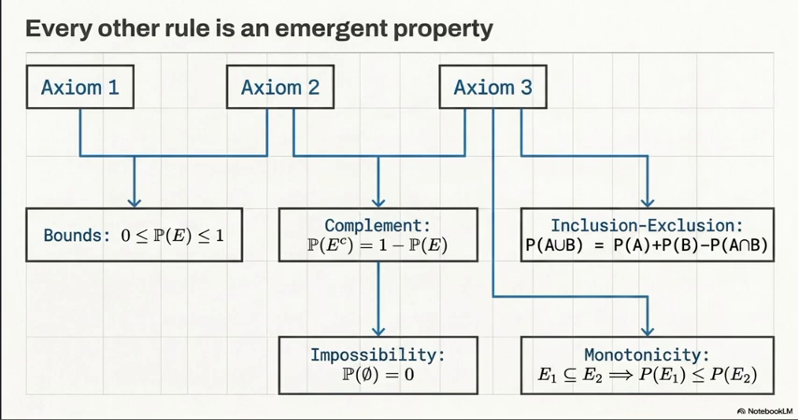There is the complement rule, which I guess I told you about in the previous video. Then comes impossibility, which is that the probability of the null event is equal to zero. Then there's monotonicity, which means that if E1 is a subset of or equal to E2, then the probability of E1 is less than or equal to the probability of E2. This is derived from axiom 3. Inclusion-exclusion and bounds are all derived from these axioms only.